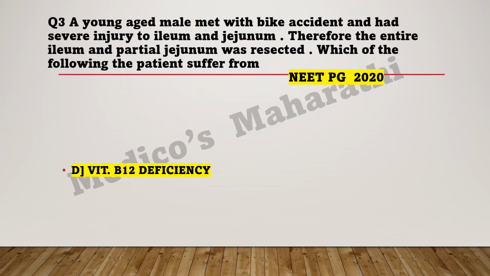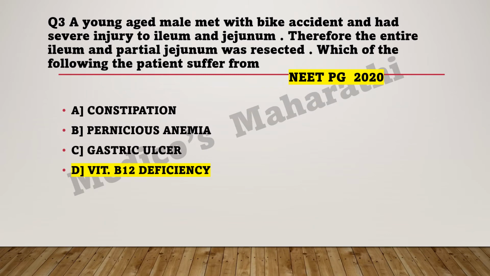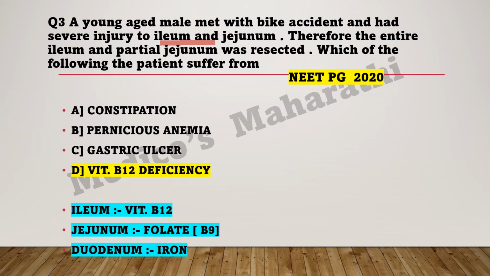Our question was a young male met with a bike accident and had a severe injury to the ileum and jejunum. Why vitamin B12 deficiency? Vitamin B12 is generally absorbed by the ileum. Jejunum is generally known for vitamin B9 absorption, and duodenum is known for iron.